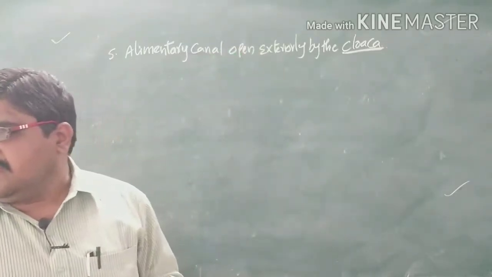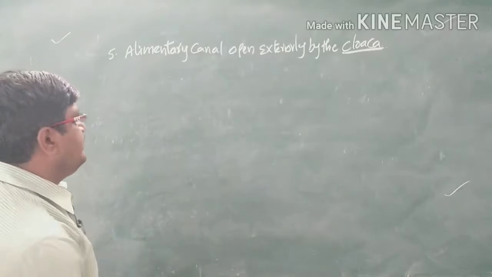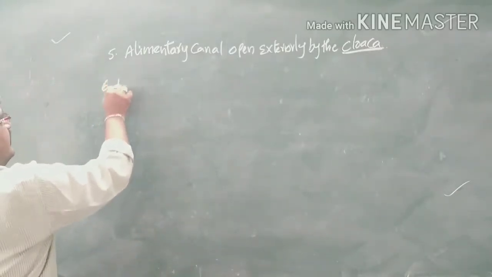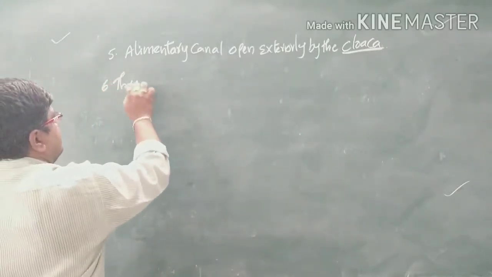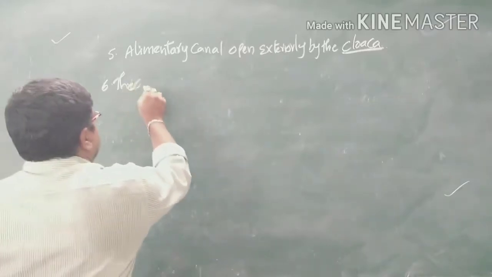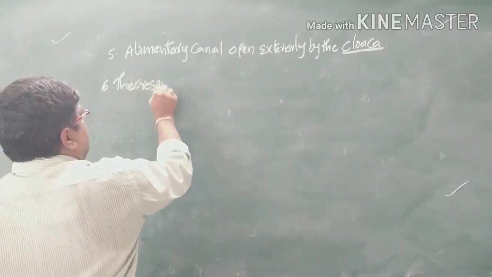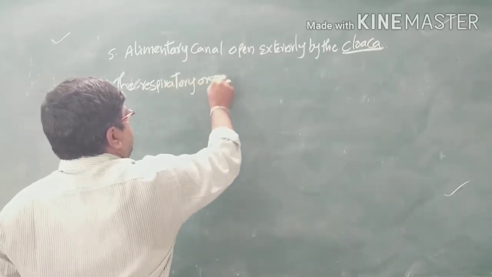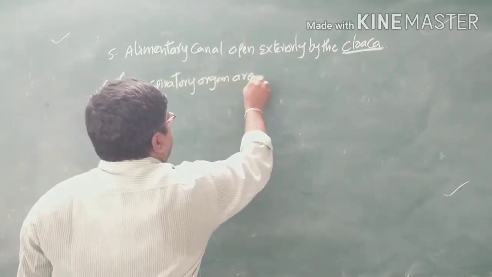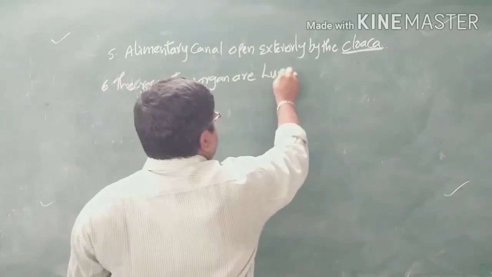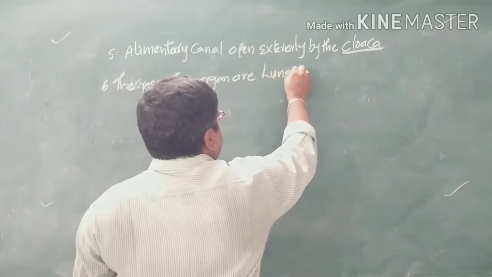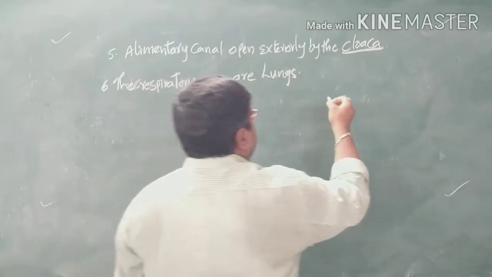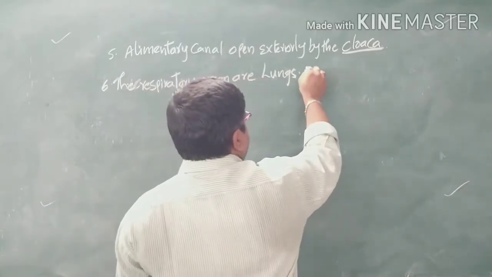Next, if you see the respiratory organs, the respiratory organs are the lungs. Here cutaneous respiration is absent.